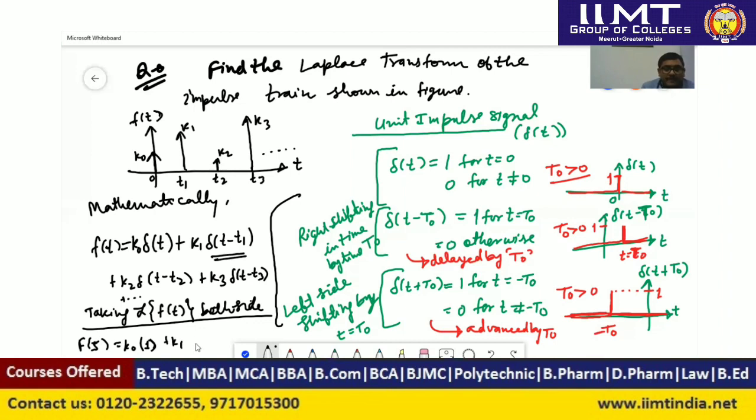So here we can write k1 times e to the power minus s t1, as this signal is shifted by time t equal to t1. Similarly, we can write k2 times e to the power minus s t2 plus k3 times e to the power minus s t3, and so on. So we can find the Laplace transform of this signal.